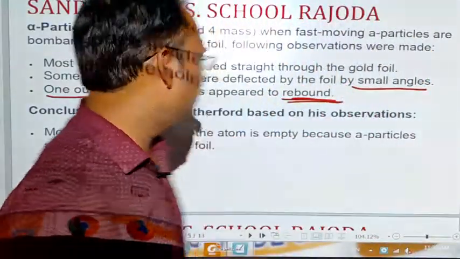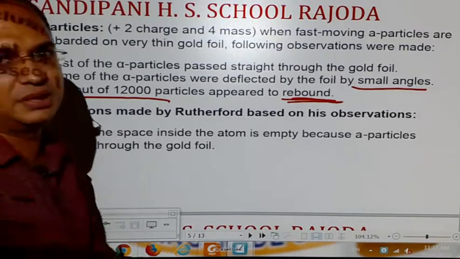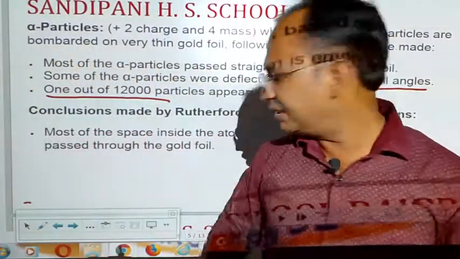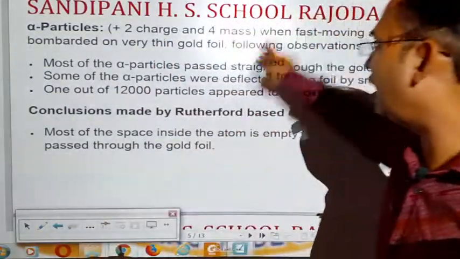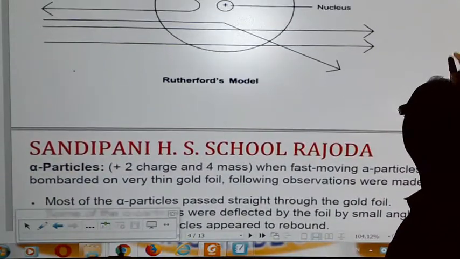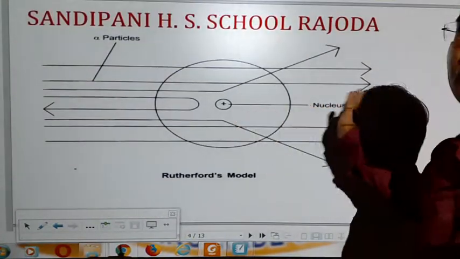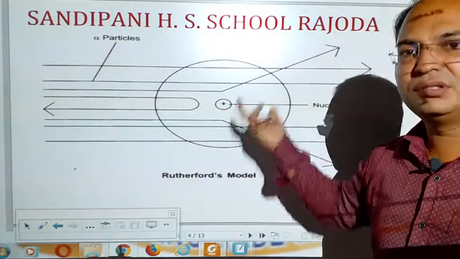Let's see. The very first conclusion is most of the space inside the atom is empty. Why did he say this? Because most of the alpha particles passed through the empty space of the atom, as there were no charged particles.